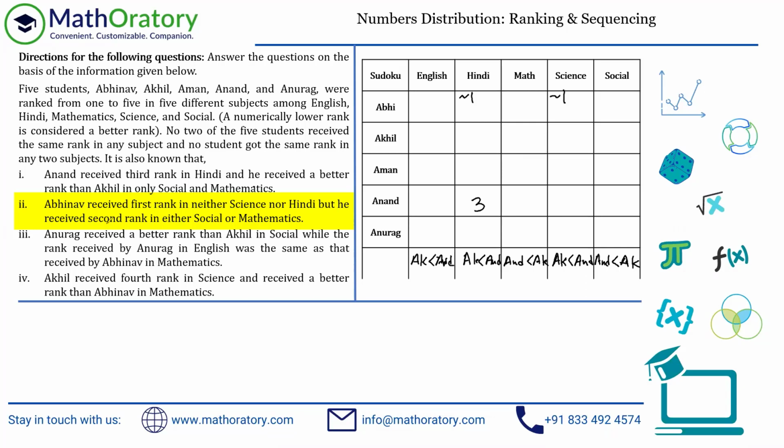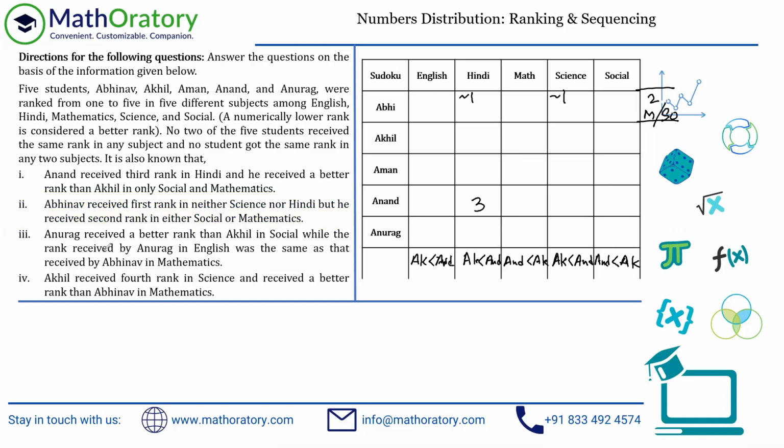But continuing this point, he received 2nd rank in either social or mathematics. Now this is not definite, right? You can have a 2 here or a 2 here. So how do you collect that? In this case, I have to extend this a bit. I'll just write it in this manner. He gets a 2 in either math or in social. So when I'm reading this, I know later on that he receives the rank 2 in either math or social. So let me write this M properly, math or social.